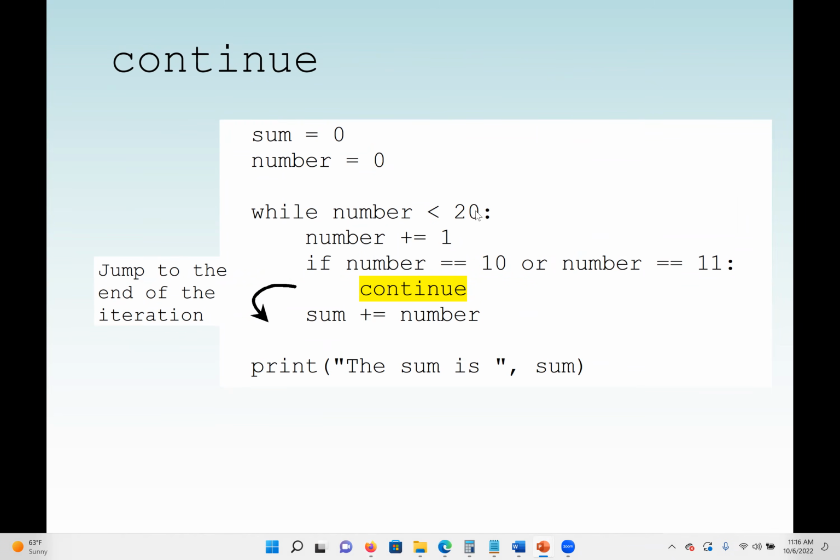We say while the number is less than 20, we increment the number so that the condition here can be false one day. Time will reach it to be false. Then we say that if the number equal to 10 or the number equal to 11, we continue, which means I want to add all the numbers from 0 to 19, excluding 10 or 11. So we're going to add all the numbers from 0 to 19, but we are not going to add 10. We are not going to add 11 to it.